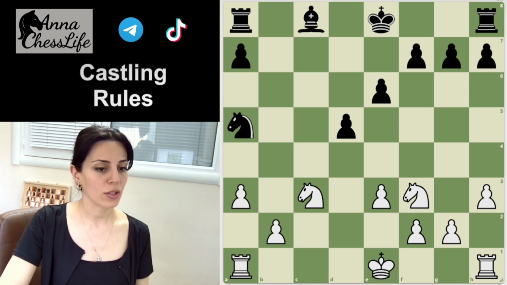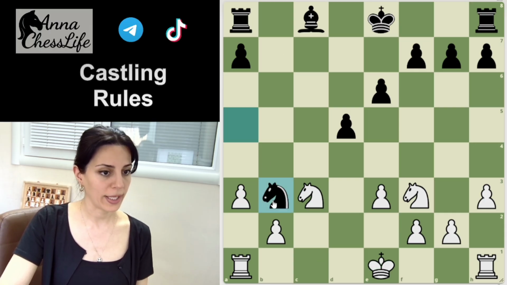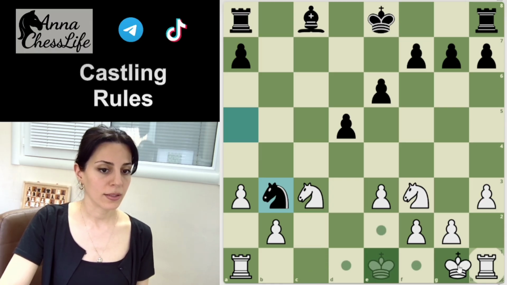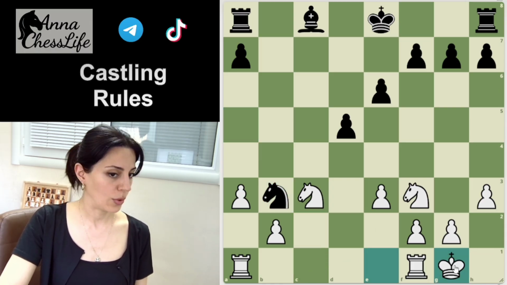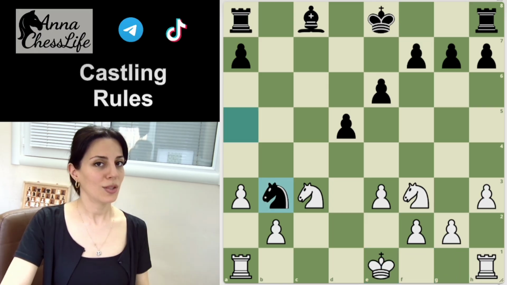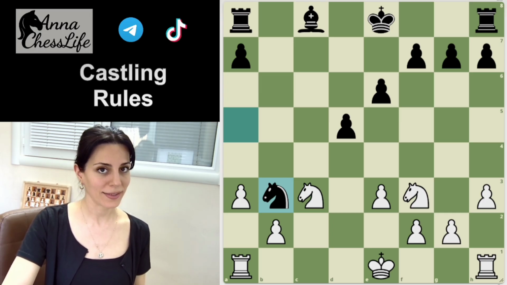But if black wants to disturb the white side here on the queen side, they should play knight b3 to take the c1 square under the knight's control. But of course, white can do a short castle, there is no problem here, but definitely not to the long side. So these were the rules of castling, following which our king would always be protected and safe.